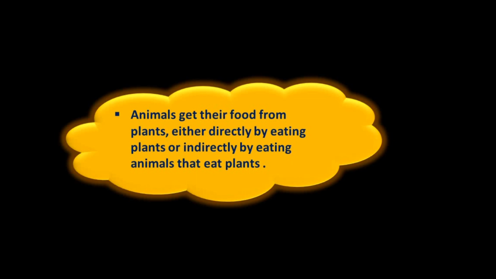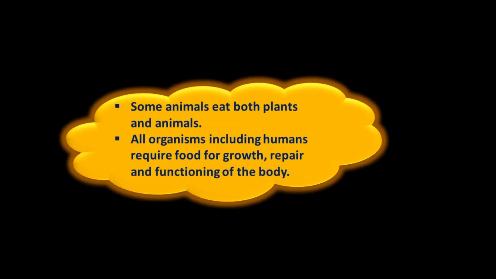Animals get their food from plants either directly by eating plants or indirectly by eating animals that eat plants. Some animals eat both plants and animals. All organisms, including humans, require food for growth, repairing and functioning of the body.